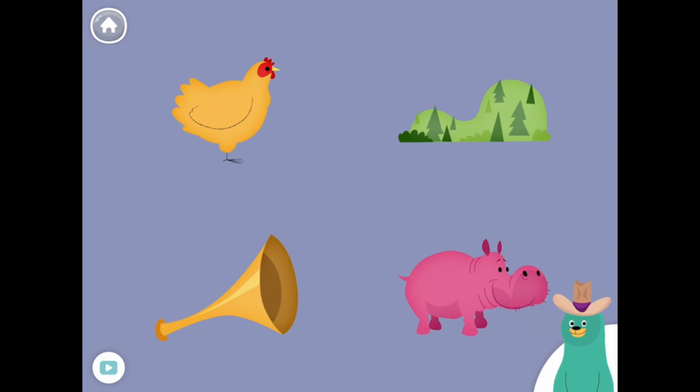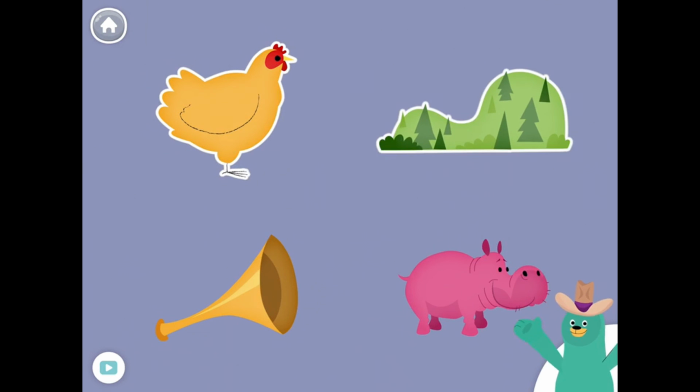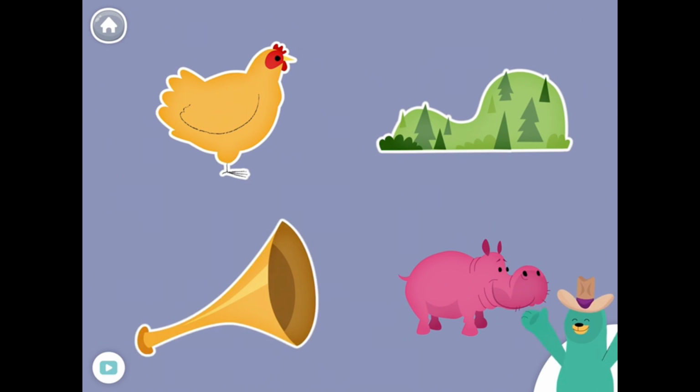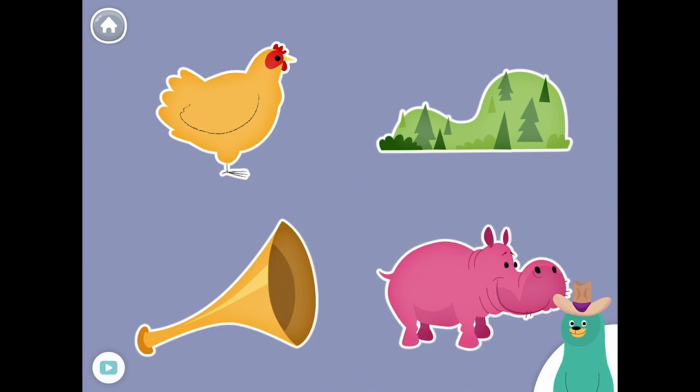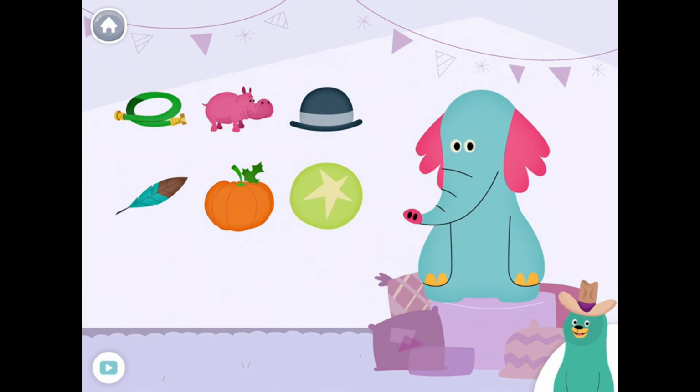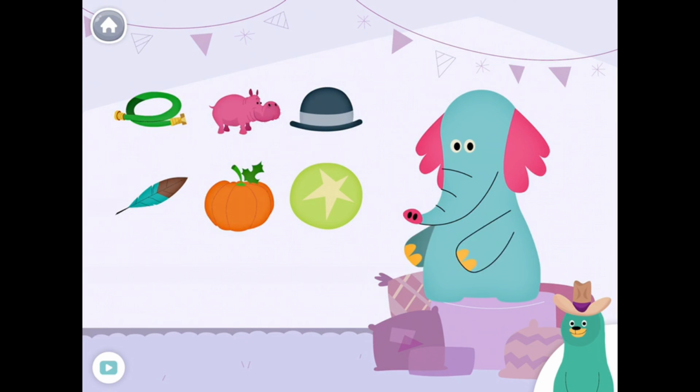All of these things start with the /h/ sound. Tap them all and listen to the /h/ sound. At the beginning, hen, hill, horn, hippo. Great! Give all the things that start with the /h/ sound to Lolo.